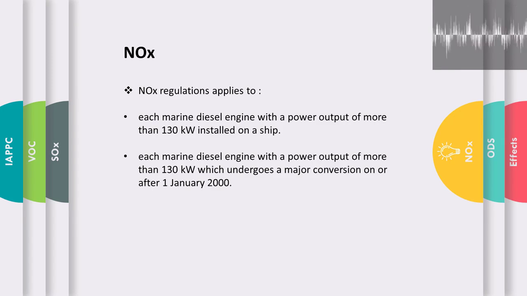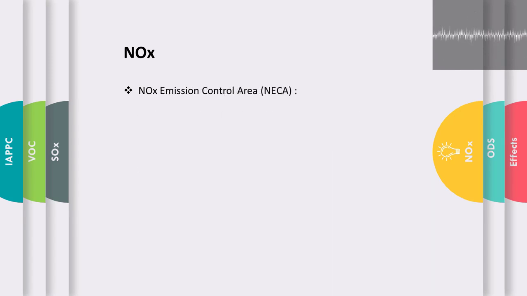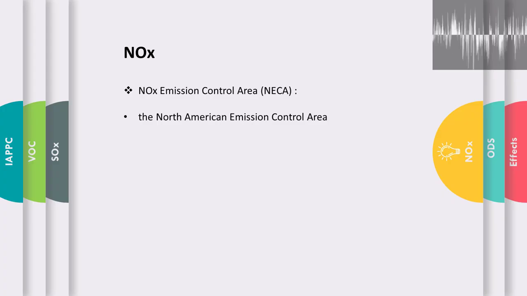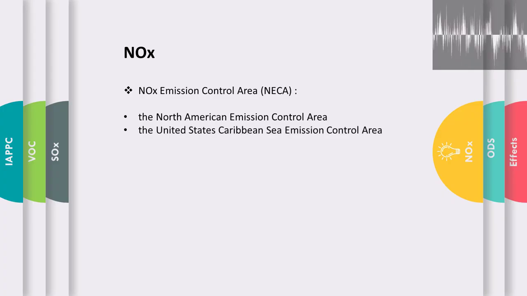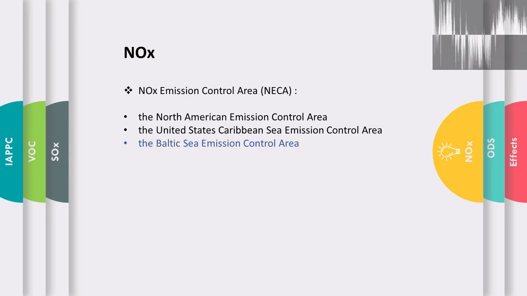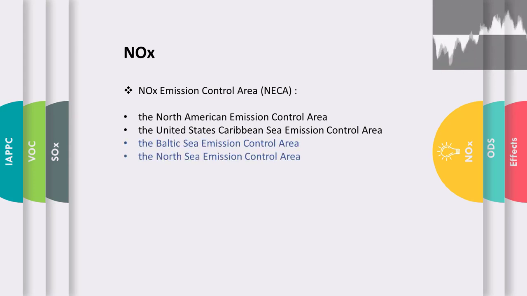Next thing is the NOx emission control area. These are certain sea areas where there are more stringent regulations for control of emission of NOx. First is the North American Emission Control Area, the United States Caribbean Sea Emission Control Area, the Baltic Sea Emission Control Area, the North Sea Emission Control Area. The last two that you see in blue are for ships constructed on or after 1st January 2021.